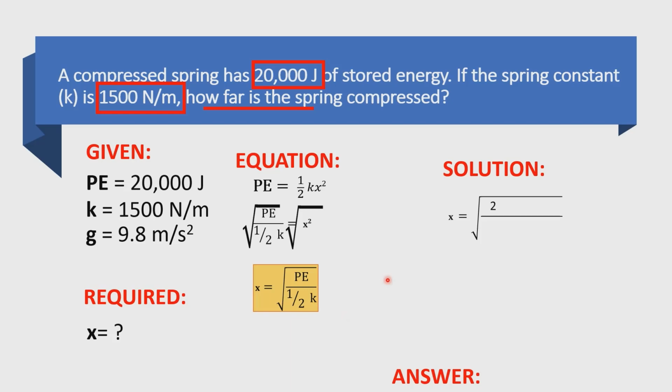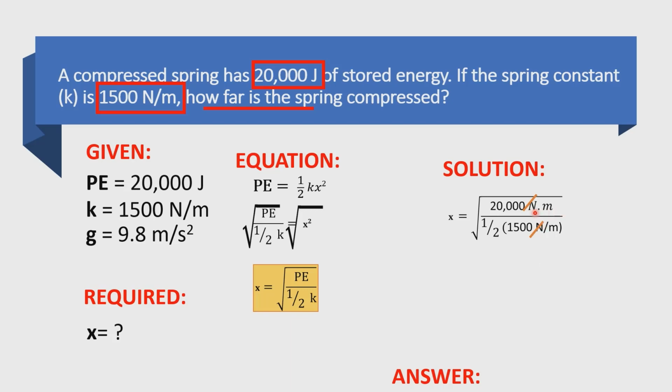So just substitute the given to the equation. Okay, so x is equal to square root of the 20,000 Newton meter. So I use Newton meter here because we have Newton meter in the K. And then I write down 1/2, sorry, multiplied by 1,500 Newton per meter. So this is the 1/2, and the value of K. So I just substitute this given to this equation and it goes like this. So this is the value of the PE, this is the 1/2, and this is the value of the K. So from the problem, let us solve this one.